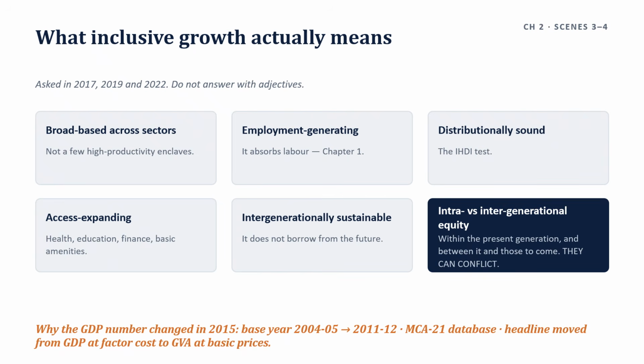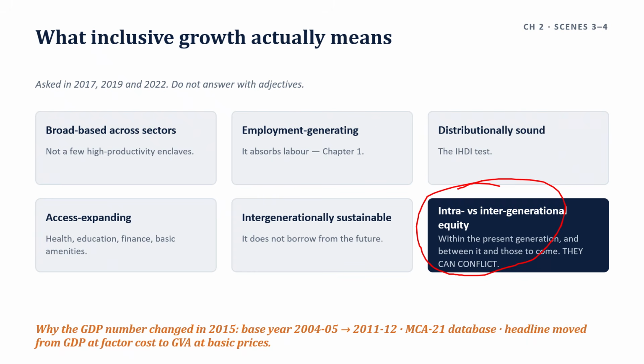And intra and intergenerational equity, the 2020 question. Intragenerational equity is fairness within the present generation across income groups, regions, castes, genders. Intergenerational equity is fairness between the present generation and those to come, future generations, not consuming the natural and fiscal capital they will need. So that is the intra versus intergenerational equity.